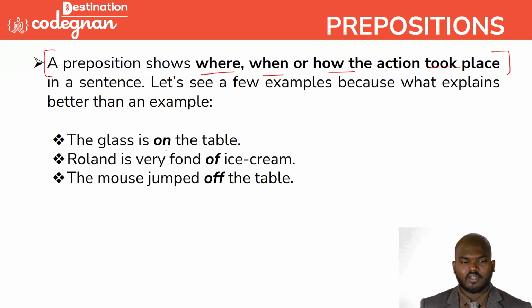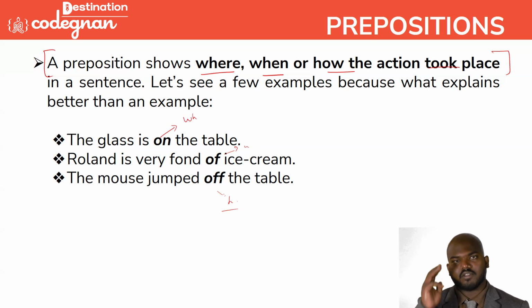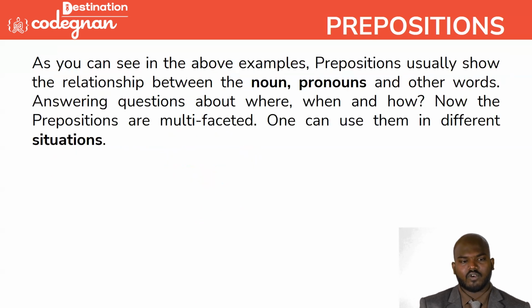The glass is on the table. It is just showing where. Roland is very fond of ice cream. So when. The mouse jumped off the table. How it jumped, that's what it is describing. Just remember the three words, and you can make it up very clearly. So they have given you a very good explanation here.